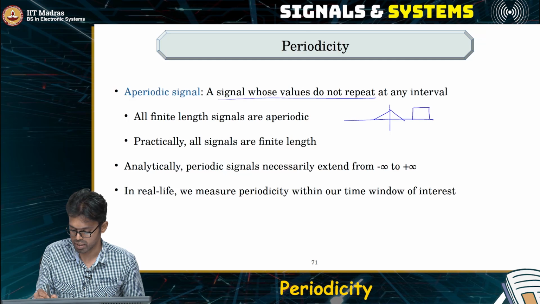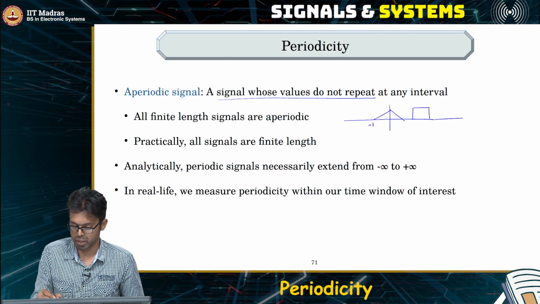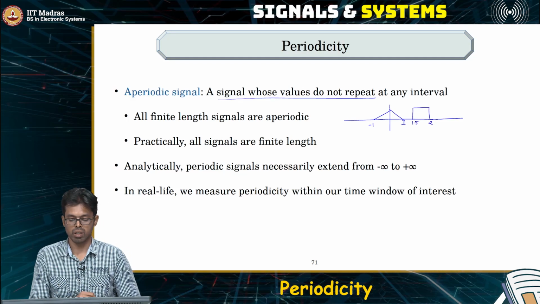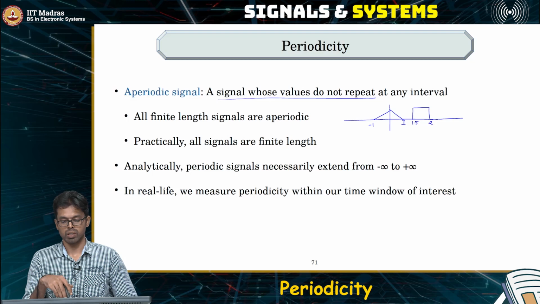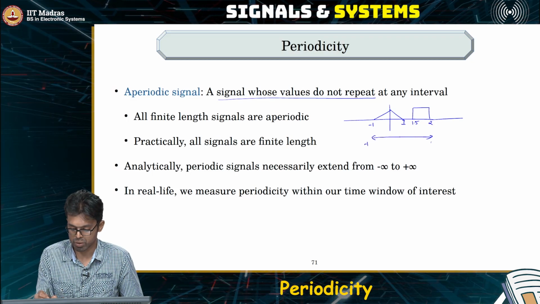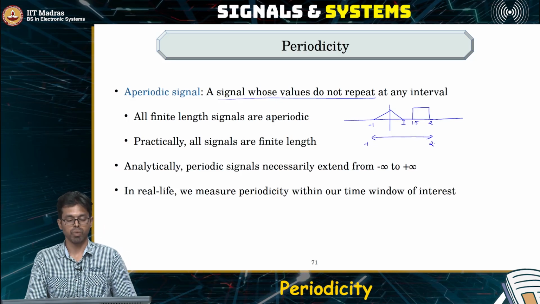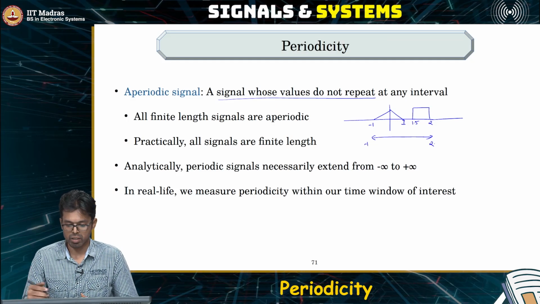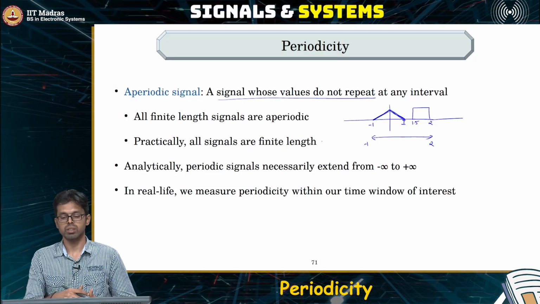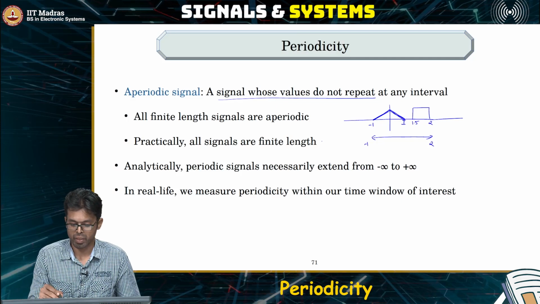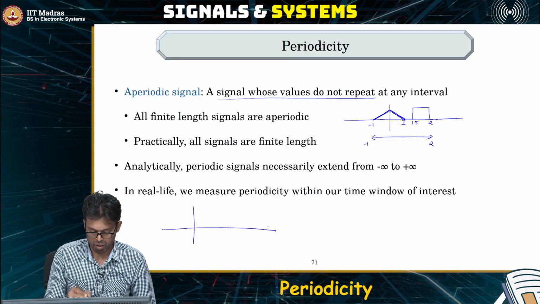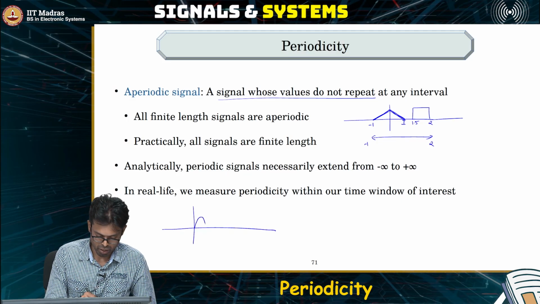For example, let's take this signal. Let's say this is -1, this is +1, this is 1.5, and let's say this is 2. And in all other places it is 0. So this is a finite duration signal, which means the signal's value is non-zero only within the interval -1 to 2. Everywhere else it is 0. So clearly this is an aperiodic signal because this value never repeats. The value that is present here once never repeats again. Okay, and let's see another example. So let's say we observe a sinusoid.